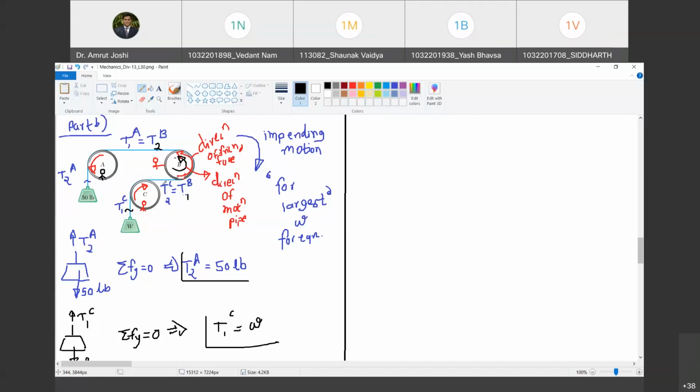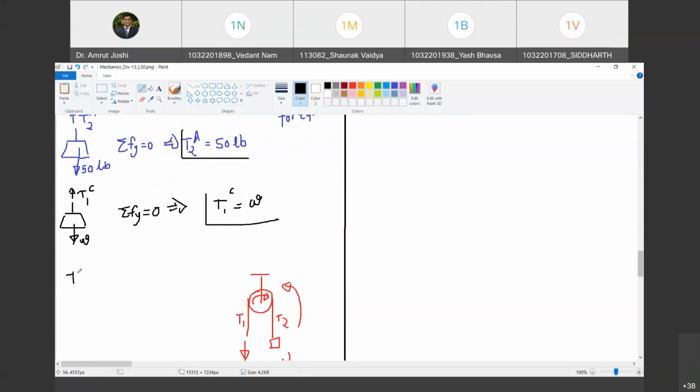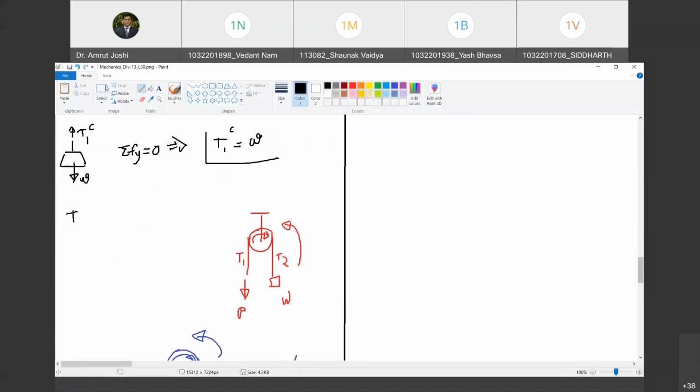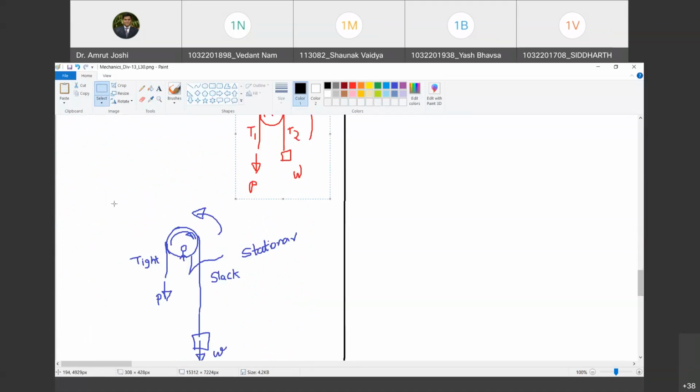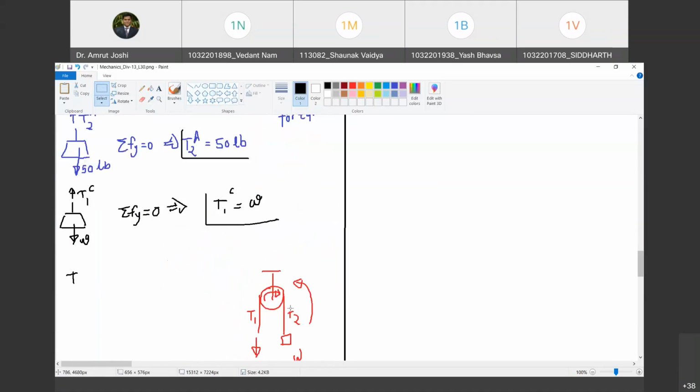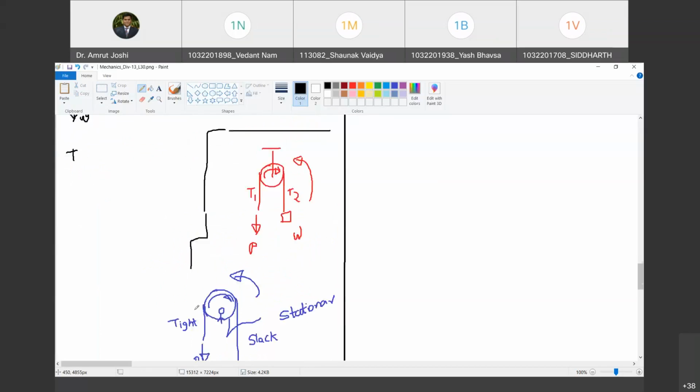Now, how do we go about this next? So, what has to be done now, tell me? T1A by T2A. So, first of all, we will have to write T1. So, let me keep this. Are you with me? Yes, sir. So, let us maintain this. One minute. This portion is not a part of the solution. I was trying to explain to you. Are you with me? Yes, sir.